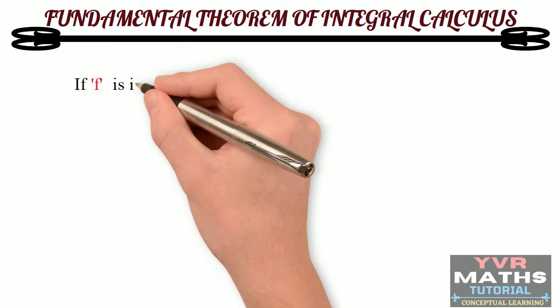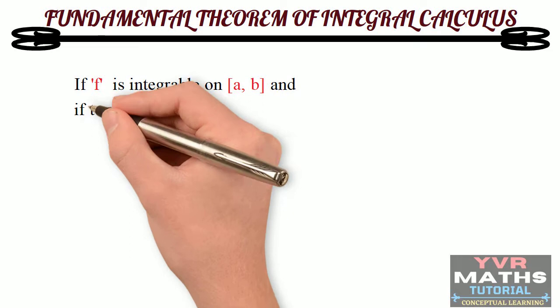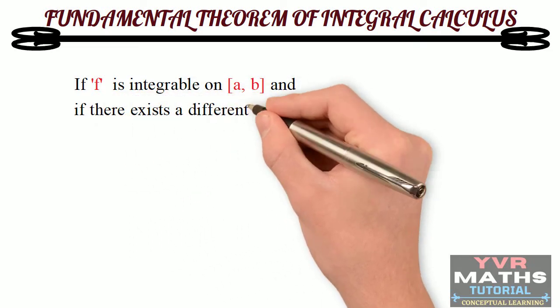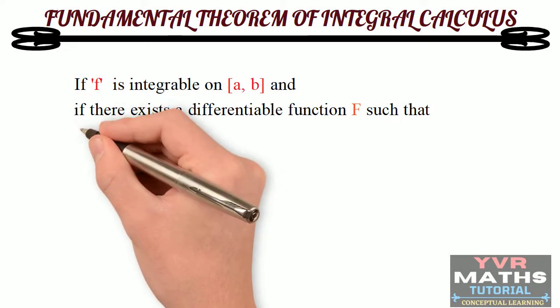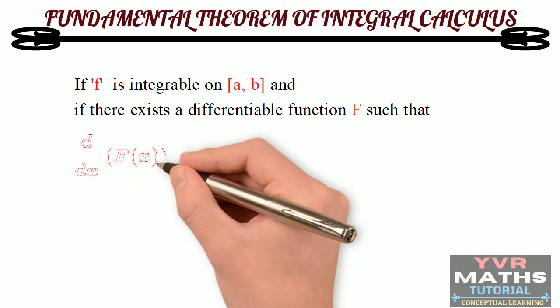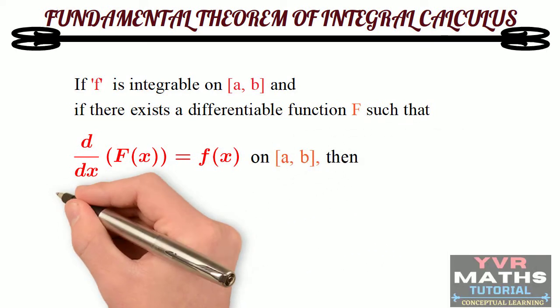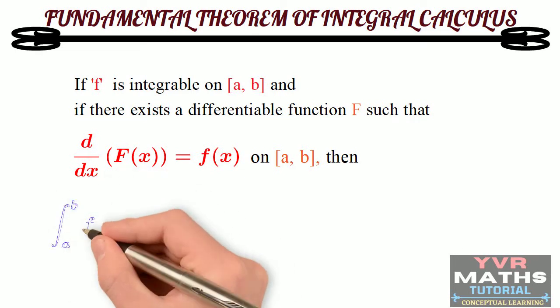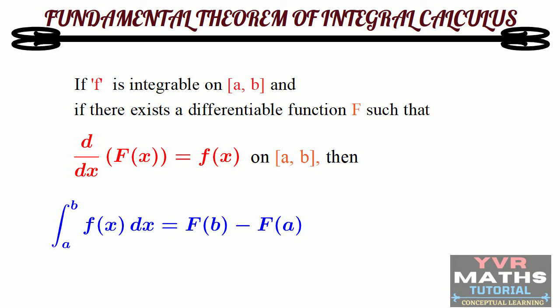If f is integrable on the closed interval [a, b] and if there exists a differentiable function capital F such that d/dx of capital F(x) is equal to small f(x) on the closed interval [a, b], then the integral from a to b of f(x) dx is equal to capital F(b) minus capital F(a). This is the statement of the fundamental theorem of integral calculus.